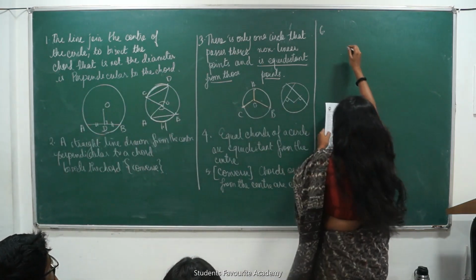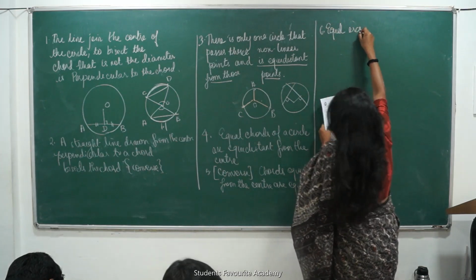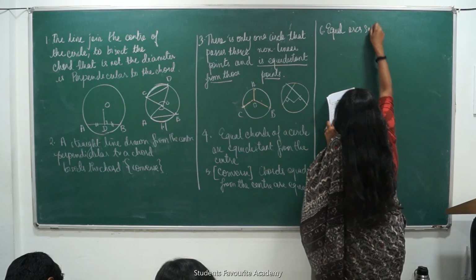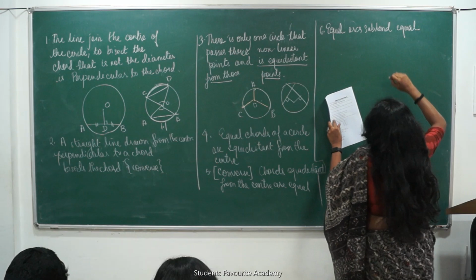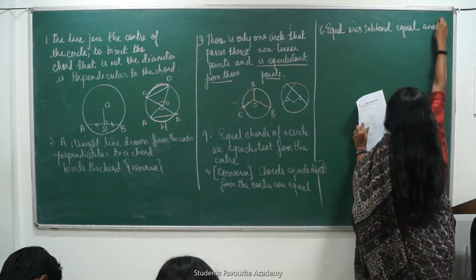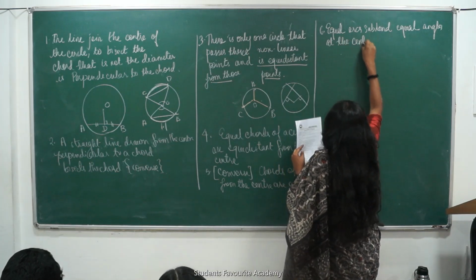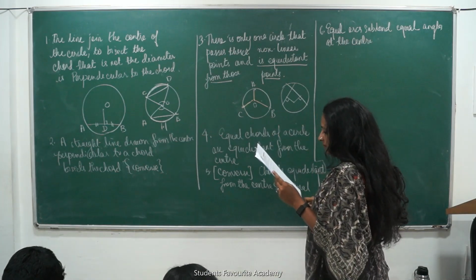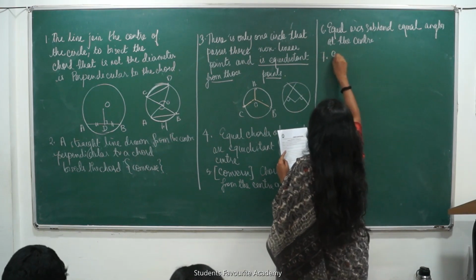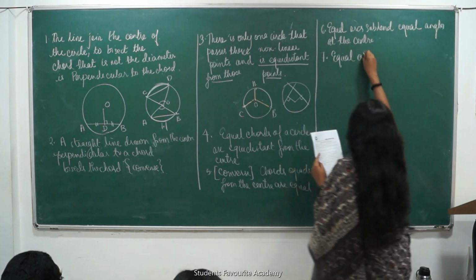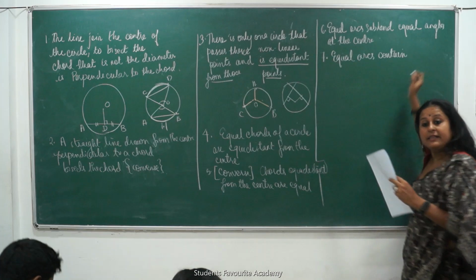So equal arcs subtend equal angles at the center. And can I also say equal arcs contain equal chords between them?